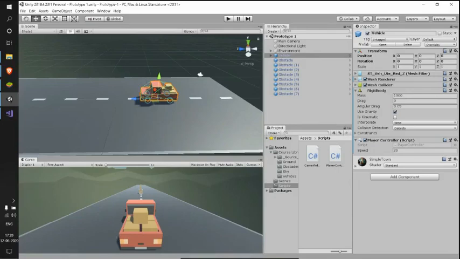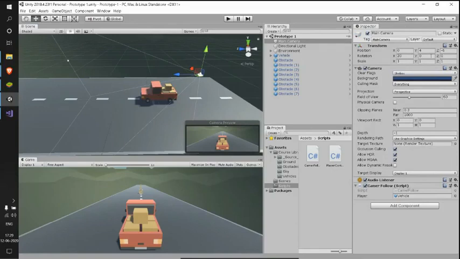If we have some gap between our camera and our car, so initially we have our car at 0, 0, 0 and our main camera at 0, 4, -6.